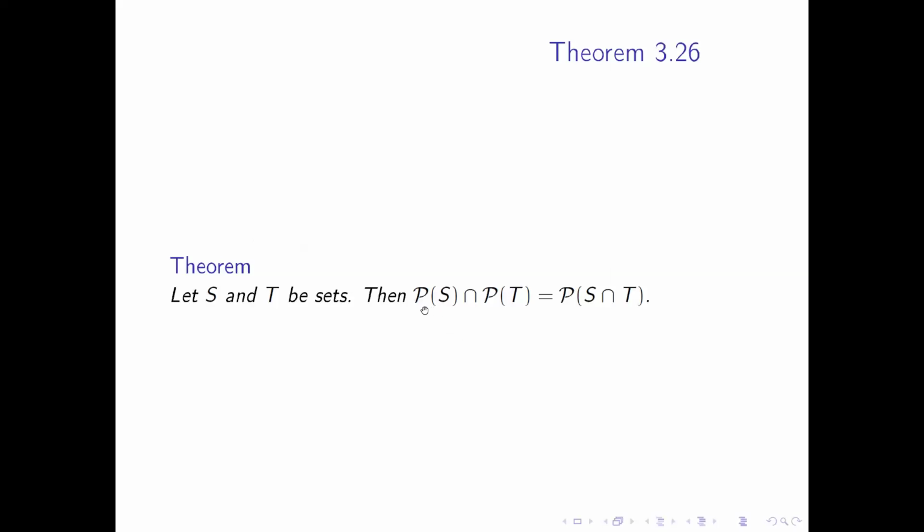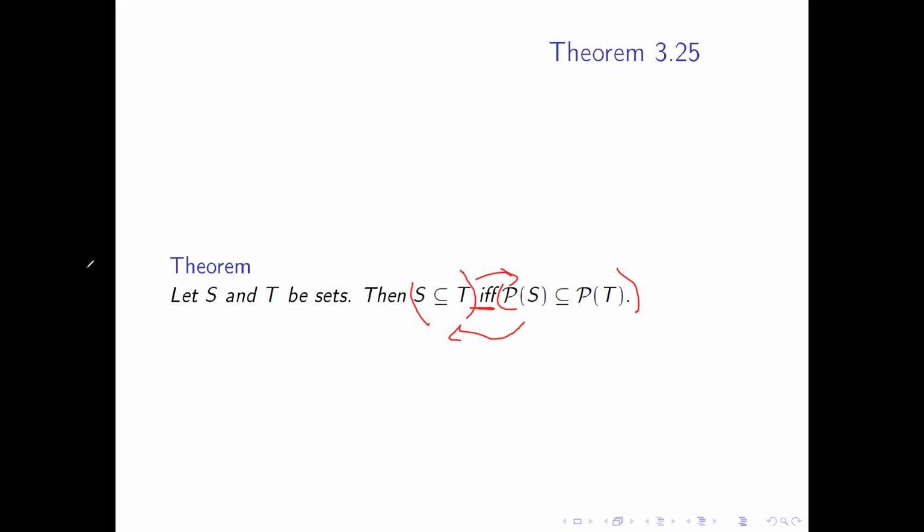This first one says the power set of S is a subset of the power set of T if and only if S is a subset of T. There's a key thing to note: this is an if and only if, which means I have two directions to go. I have to start with S being a subset of T and go over to this side. Then I have to start with this side and come back and show that if the power sets are subsets of each other, then S must be a subset of T.